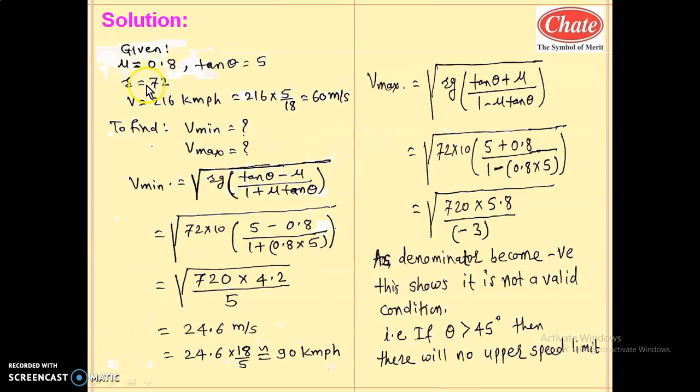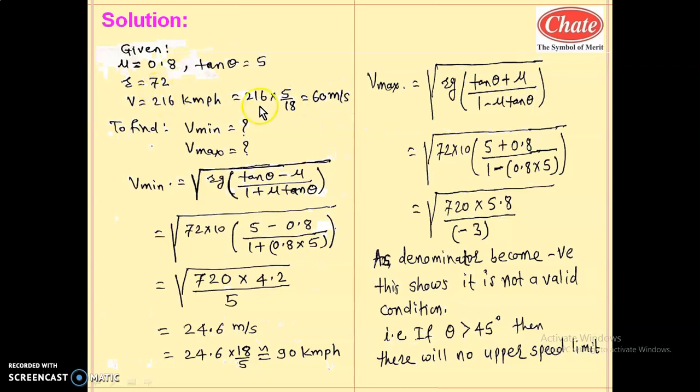See here, the given values are mu s, that is mu is 0.8. Here V is 216 km per hour and radius is 72 meter. This 216 km per hour, convert to meter per second in the SI system by multiplying by 5 by 18. So we get 60 meter per second. We already took this value in the earlier problem. Radius is 72 meter and the V value is 216 km per hour, means 60 meter per second.